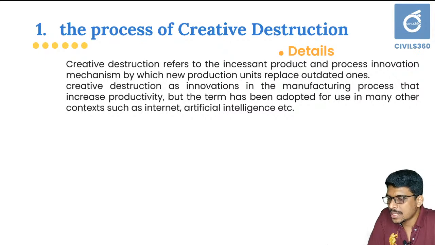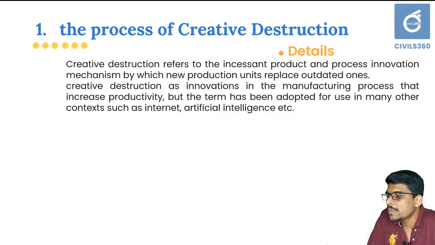That is, creative destruction is a process of destruction of the outdated one, but creating better opportunities and better production mechanisms. For example, the adoption of computers and related systems resulted in destruction of several industrial units because of mechanization, etc., but it helps in improving the quality of industrial production.